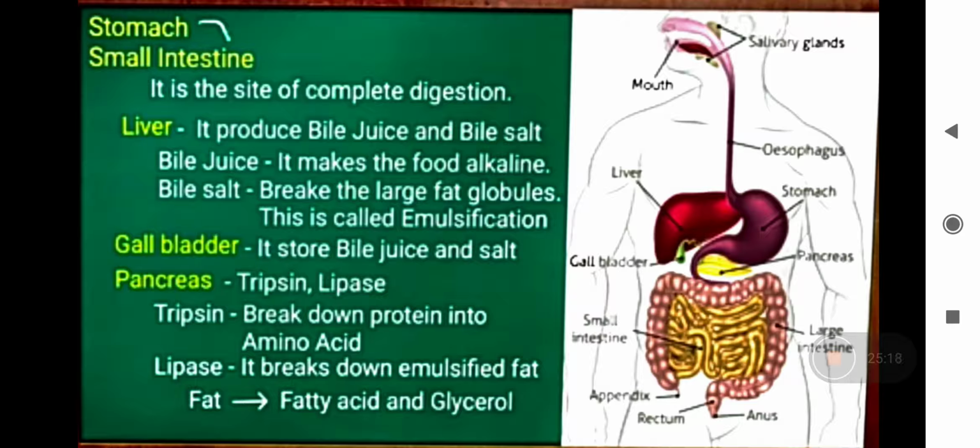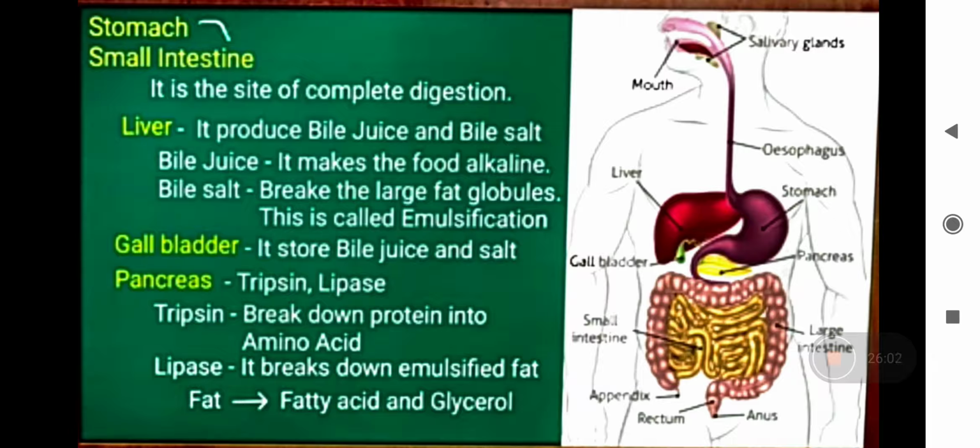First thing that you have to remember: the small intestine is a highly coiled long tube. The small intestine is longer than the large intestine, though you know, going by the names, small intestine and large intestine. The small intestine is again divided into different parts, that is the duodenum, jejunum, and ileum, but it is not part of your syllabus. You don't have to go into much detail.